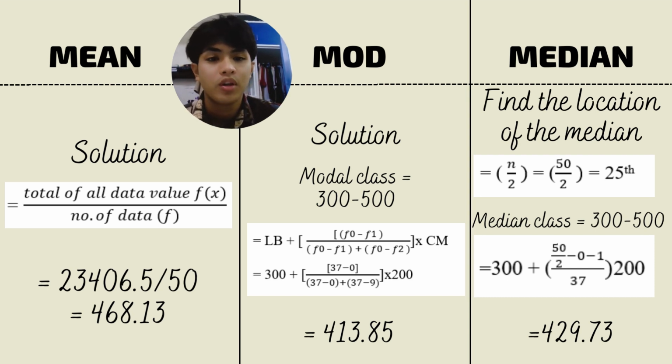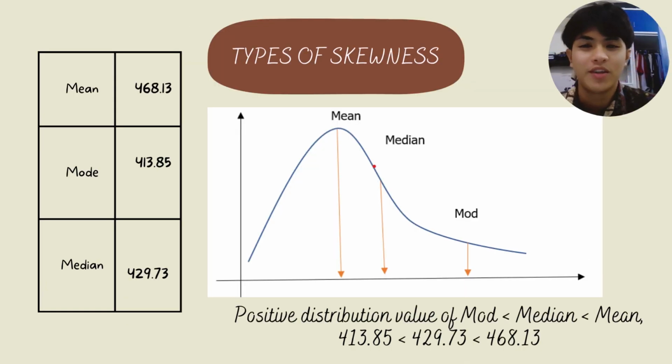And the last one is median. For the median, the first step is you need to find the location of the median. By using the formula stated there, you will get the location, which is 25, and using the formula for the median class 300 to 500, you will get 429.73.